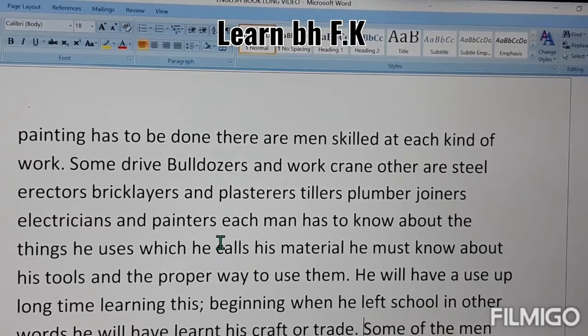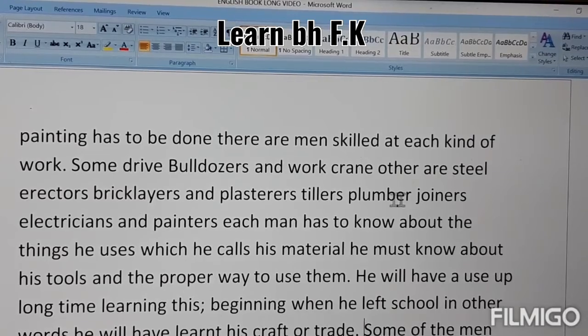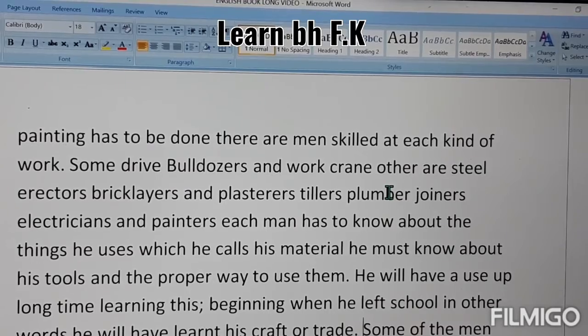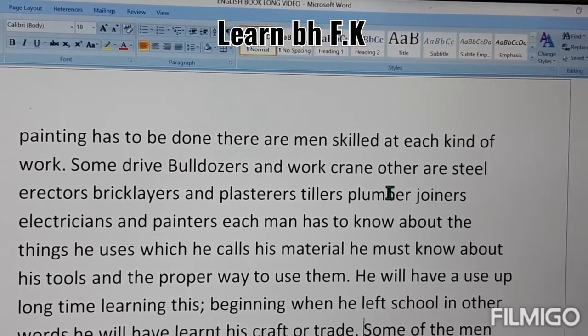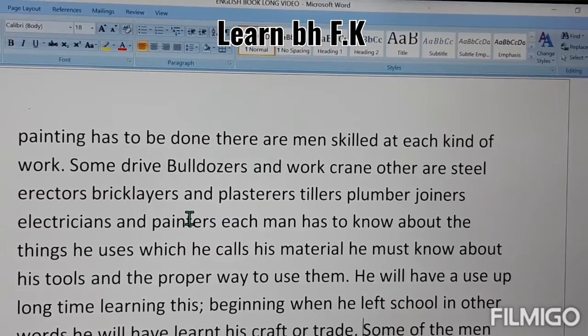Plasterers, tilers, plumbers. Plasterers means a person who does the plaster. Tiler means a person who is skilled in fixing the tiles, and plumbers lay or join the pipes and other things and lay down the lines of that. And painters, who do the painting on the walls.